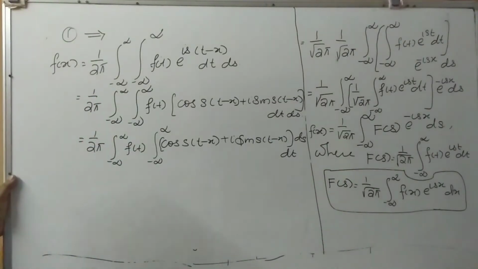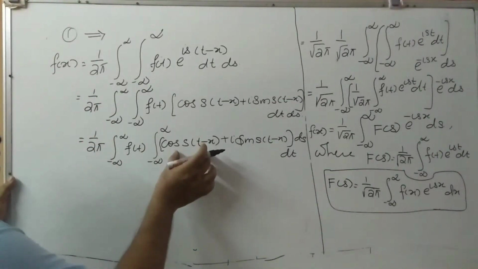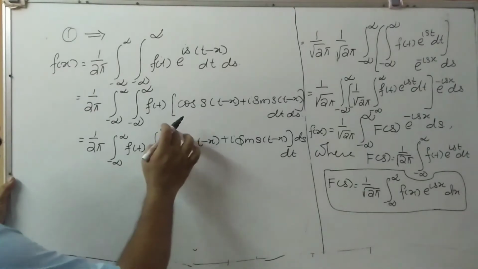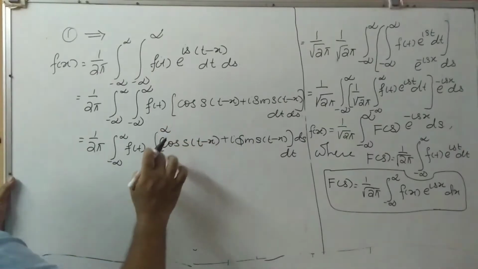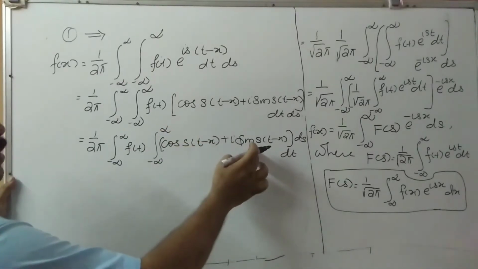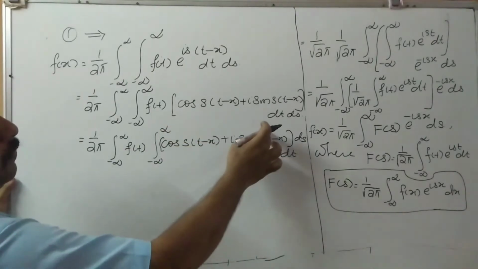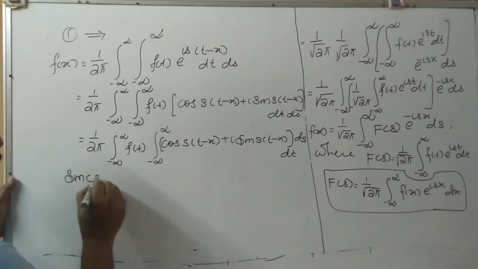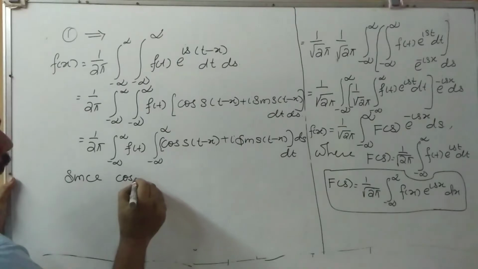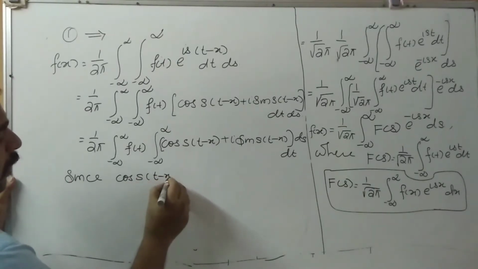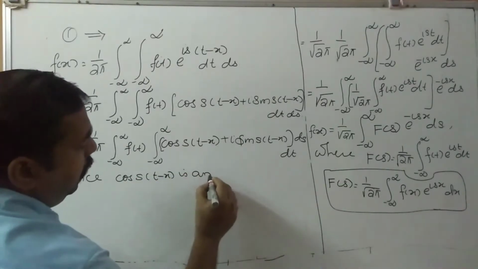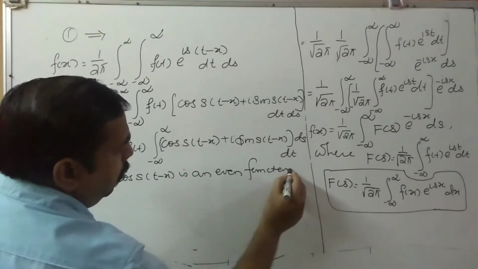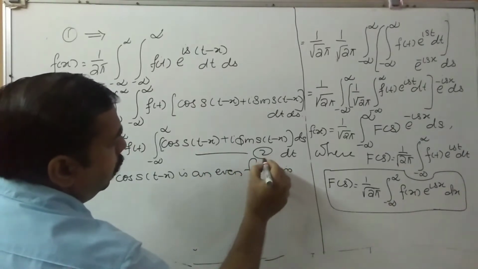Since cos theta is an even function, minus infinity to infinity can be written as 2 into 0 to infinity. Since sine is an odd function, this value will be 0. Since cos s into (t minus x) is an even function, this is equation number 2.